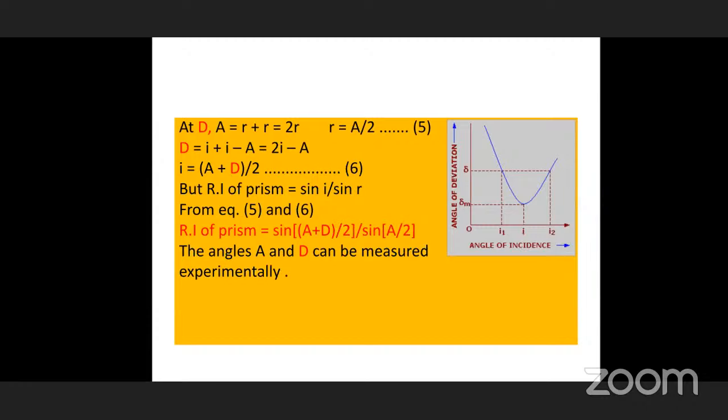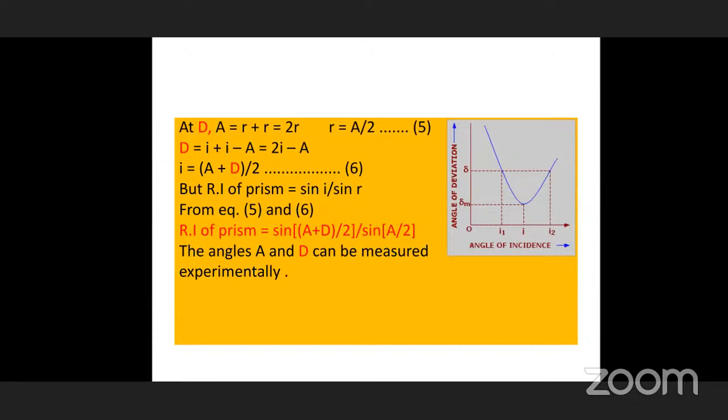So I1 means I, plus E is also considered as I, both are equal: I plus I minus A, that is 2I minus A. Therefore, from this, what is I? I is equal to A plus D by 2. Okay, this is equation number 6.